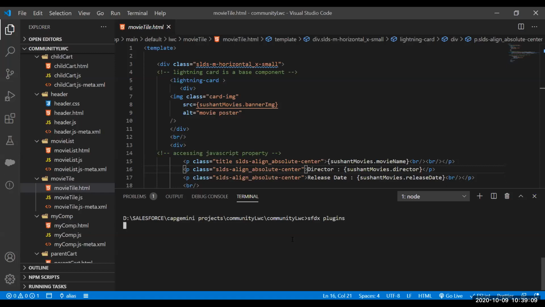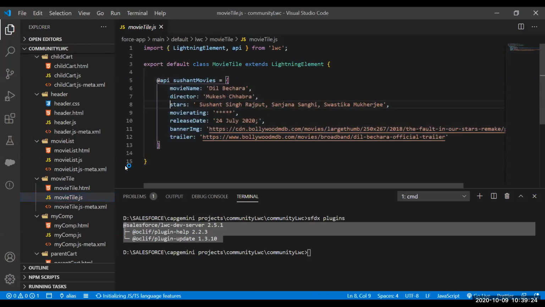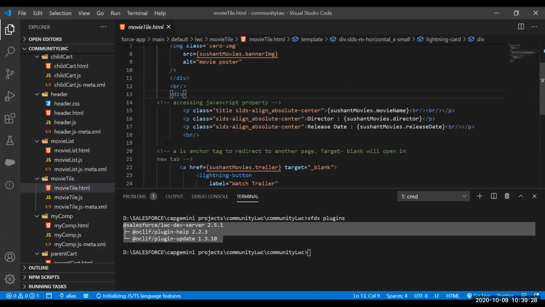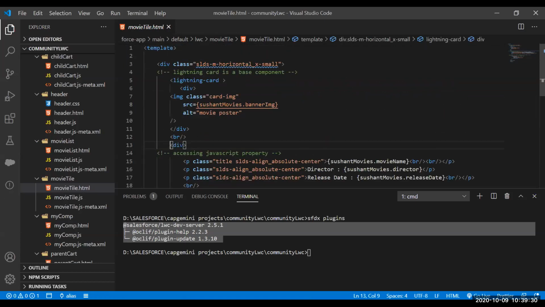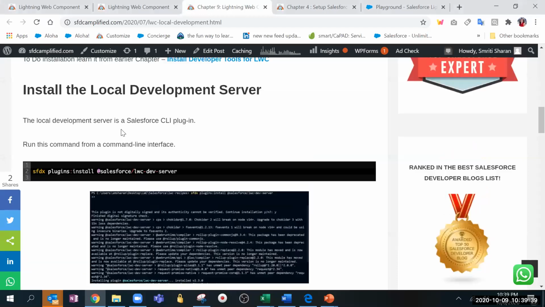Smriti, these plugins are different. I mean, initially we will be adding the extensions, right? SFDX extensions and all. But these plugins are especially for the local development server, right? Yes. Give me one second because there might be some confusion. Just wait a second, Kushagra. I will just share my screen for a minute, so that there is no confusion.